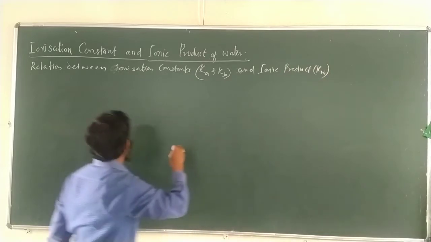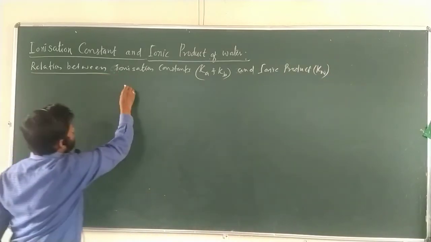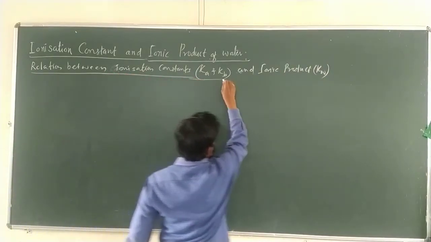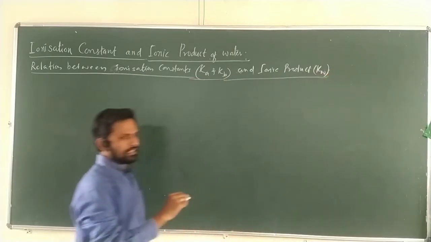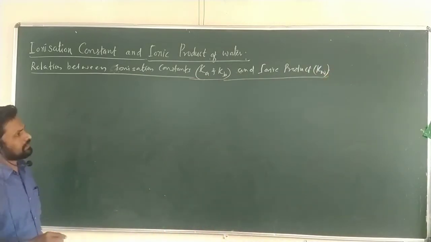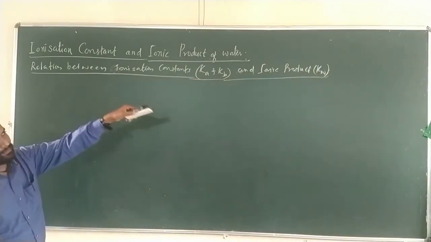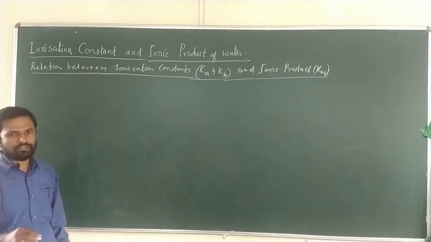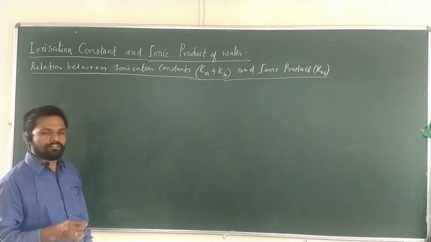We have to show how they are correlated. We have to obtain the equation Kw equal to Ka into Kb. That is the relation between the ionic product and the ionization constants of the weak acid and the weak base.